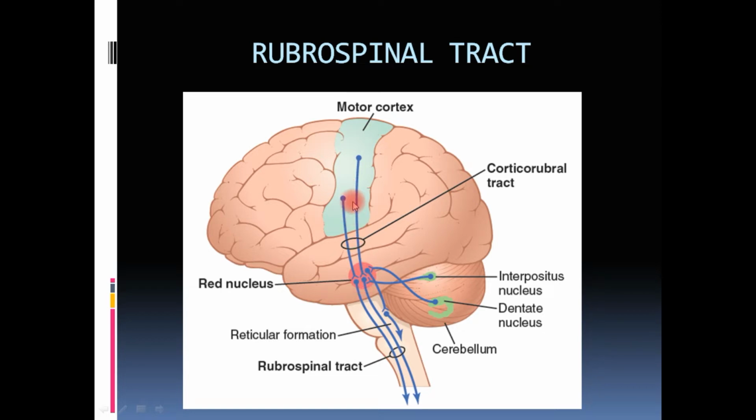You can also see that certain deep cerebellar nuclei supply the red nucleus. So this is the red nucleus in which the magnocellular neurons arise, and those neurons descend to form the rubrospinal tract.